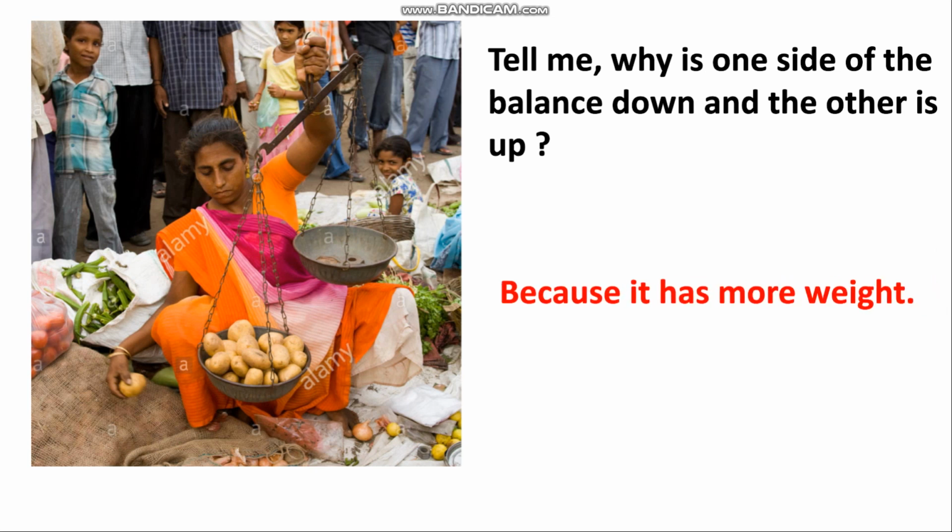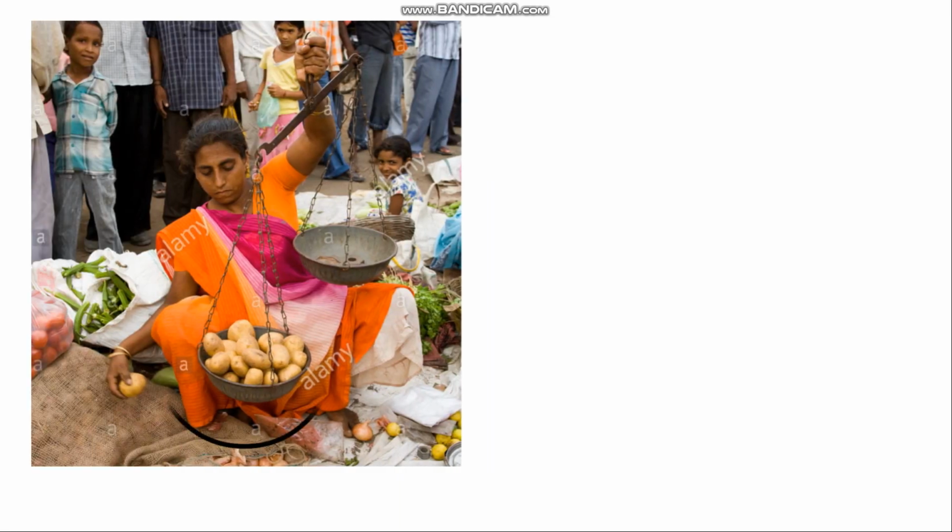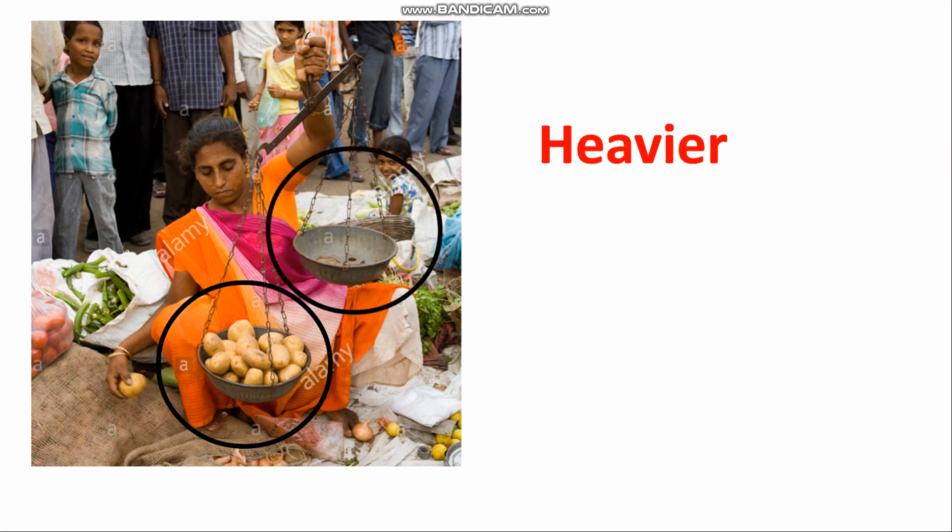Yes, because it has more weight. The plate with the potato, it has more weight and that is why it is down, and the other one, it has less weight and that is why it is up. Okay. Now in other words, I can say that the plate with the potato is heavier and the other plate is lighter.